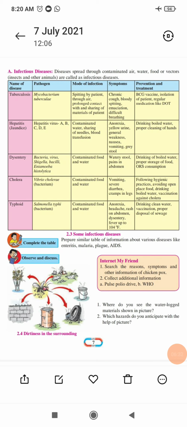Now just see chart 2.4, the diarrhea chart. Dirtiness in the surroundings. First see the tires, then the walls, drums, then the garbage, the water pots. In all these places you will observe mosquitoes, because there is water. In this water the mosquitoes multiply more and more, and this kind of mosquito spreads diseases like jaundice, we can say cholera, typhoid or malaria.